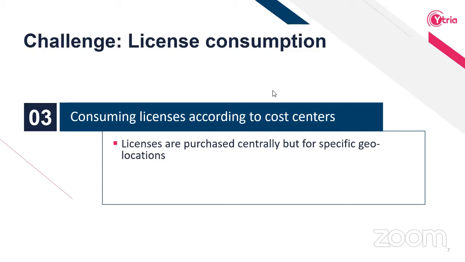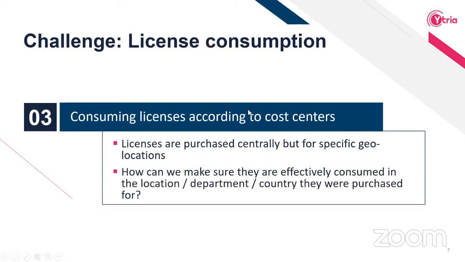So how can we make sure that we know how many licenses each of these geolocations has? And I'm trying to refrain from talking about countries here, because we could talk about departments, faculty versus students, or countries, or pretty much anything. How do we make sure that those licenses get consumed in the right place? We will see all of this live as well.